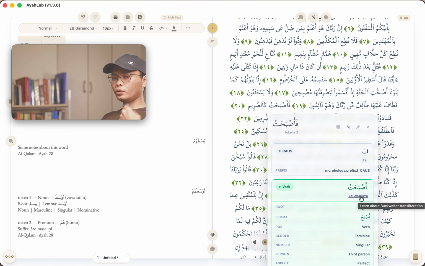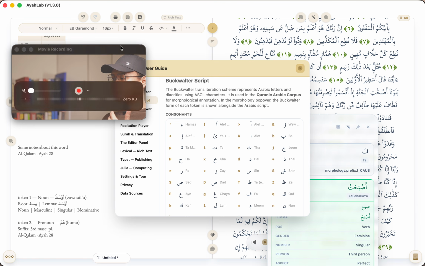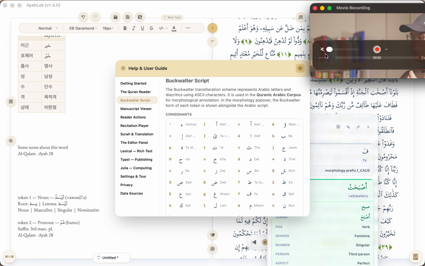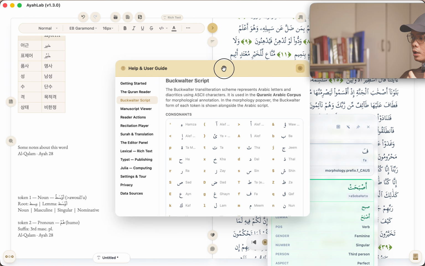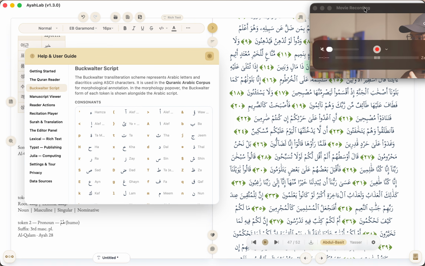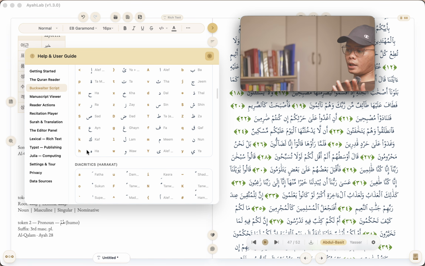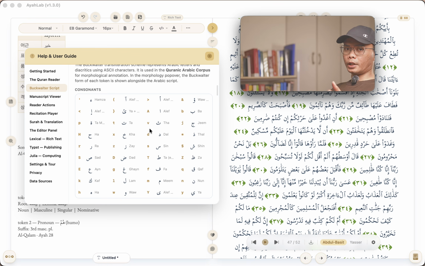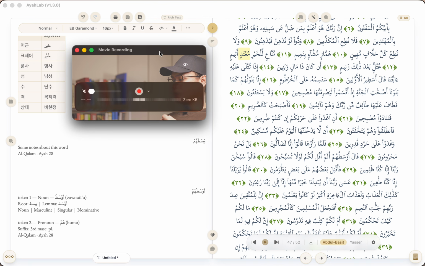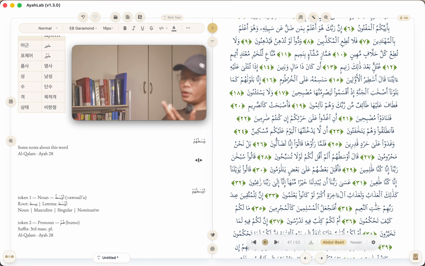So for you to know more about that, I've now added this already in the help user guide, and it's now clickable. If you click this, as you can see, we now have this window, and this window shows us the mapping, right? All of those weird characters have a corresponding mapping to the Arabic letter. So at least now, people will understand the purpose of it, right? So there you go. That's how you do it.